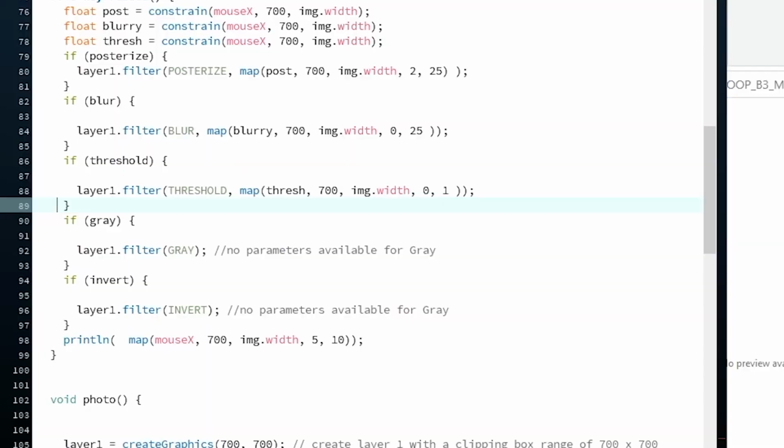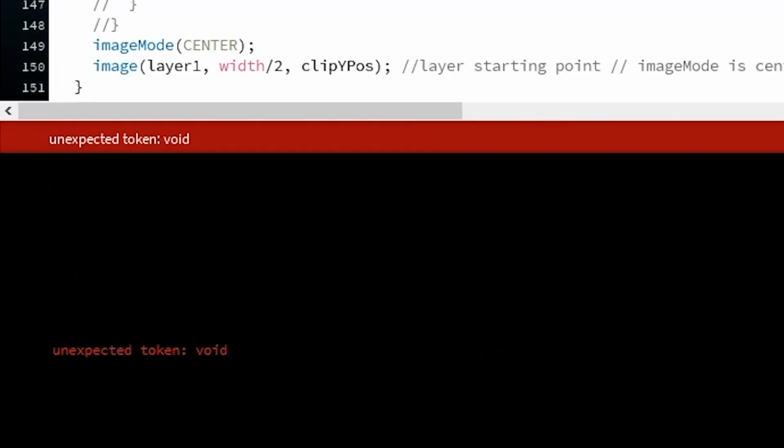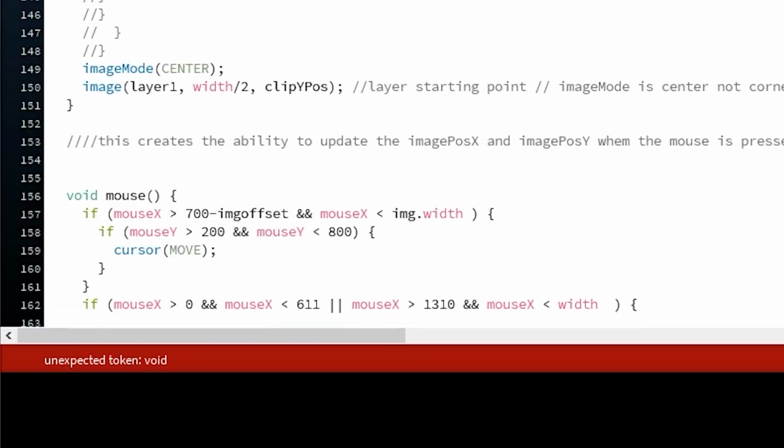Alright, almost there. Just gonna add that last line of code. It all makes sense. Perfection. Alright, almost there. Just gotta add that last line of code. No! Unexpected void. Unexpected void? What does that even mean?